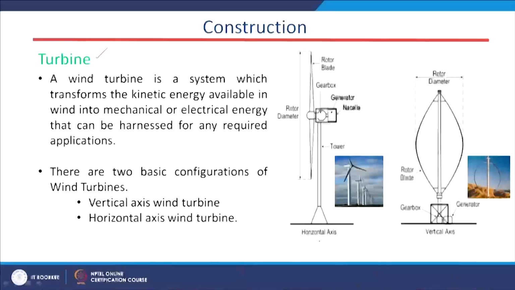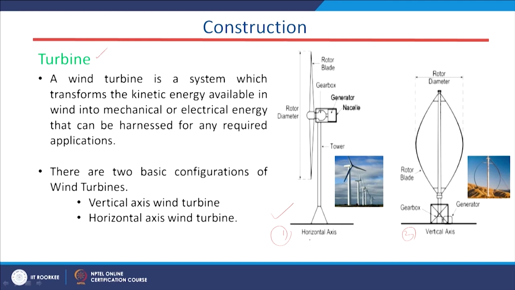Coming to the tower of the wind farm, the towers are mainly divided into two categories. The first one is the vertical tower and the second one is the horizontal tower. If we come to this figure, this is our horizontal blade or horizontal tower of the wind system, and this is our vertical wind system.